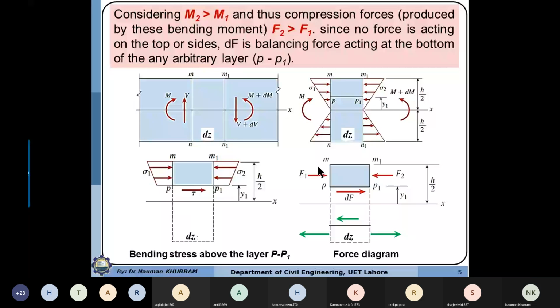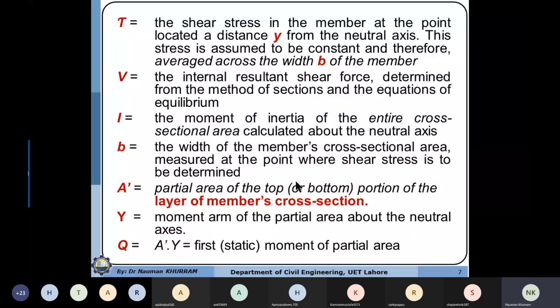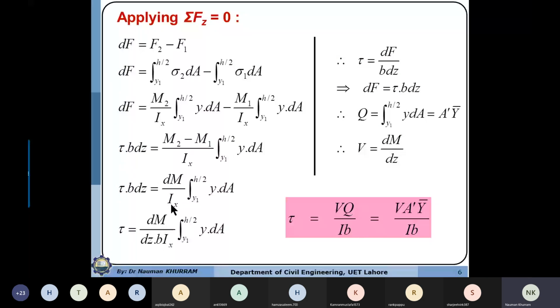So if we bring dz to this side, dM over dz is equal to the rate of change of bending moment over the length. So the rate of change of bending moment is equal to shear force. You already know V is equal to the rate of change of bending moment. If you take the slope of the bending moment, that will be the shear force. So we are replacing dM over dz by V.